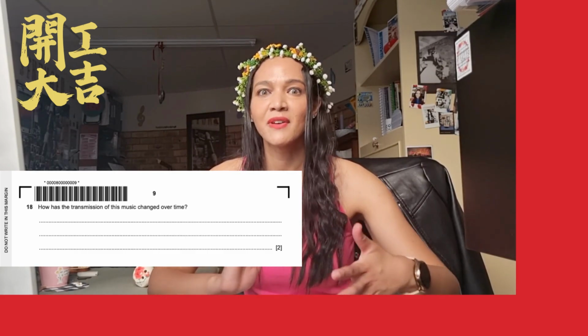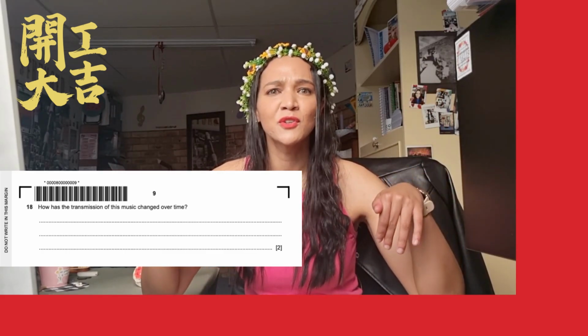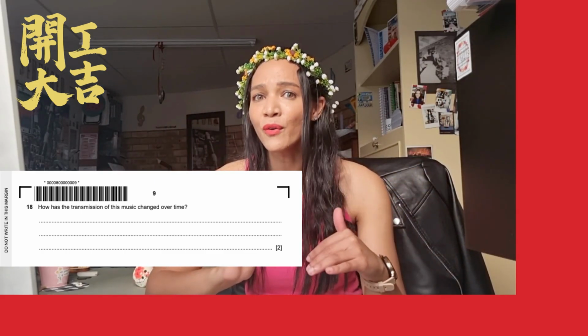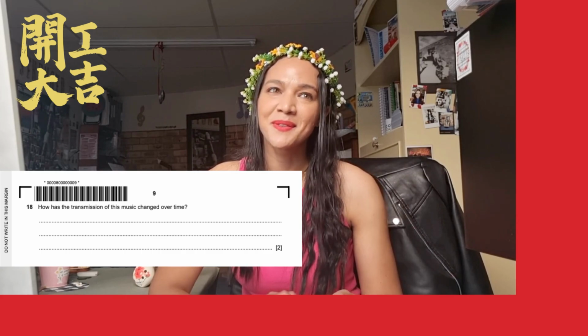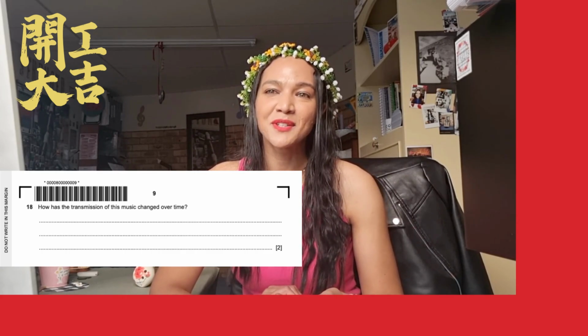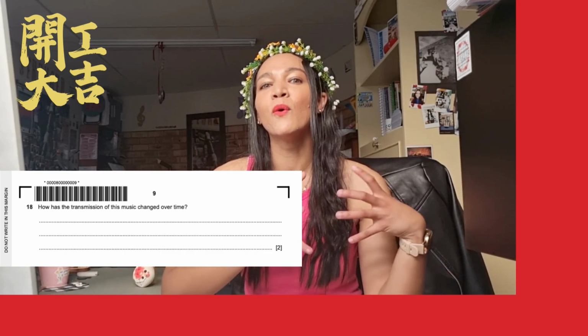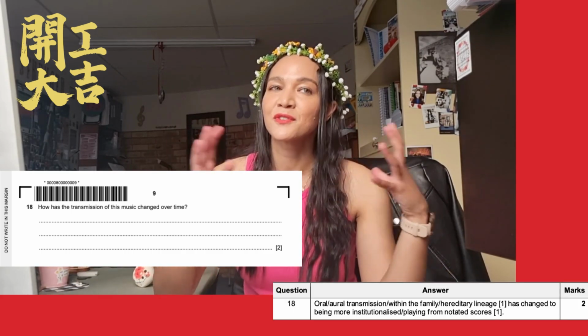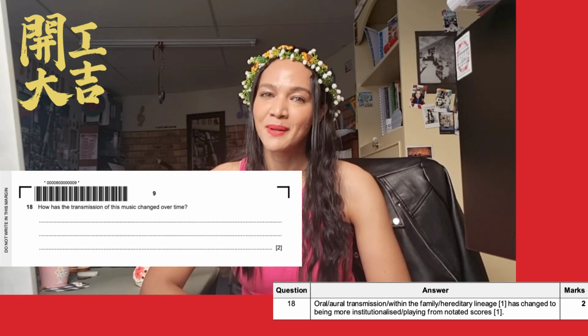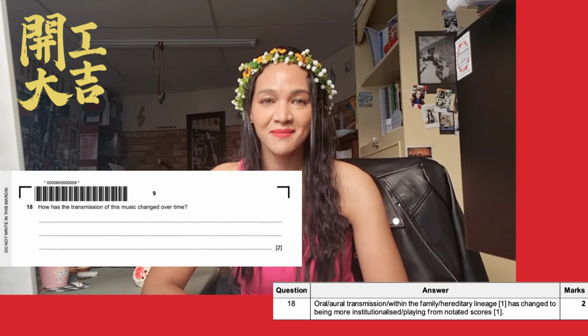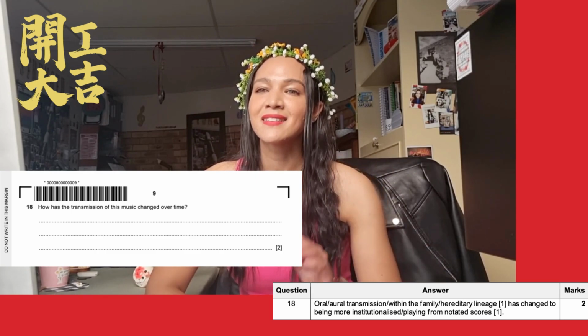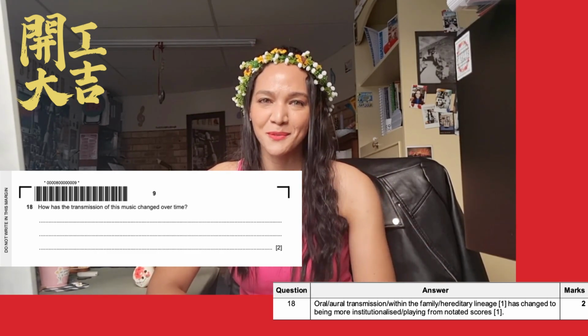Usually it was if you had a family tie or some type of hereditary tie, you'd be able to learn that orally. But now, as with many musics that were traditionally more oral based alone, it has become more notated, and anyone sort of anywhere can now learn how to play and understand this music. So explaining that very precisely will give you your 2 marks there.